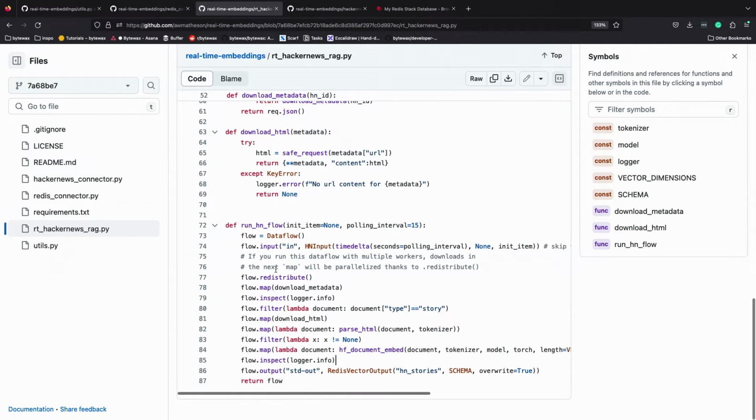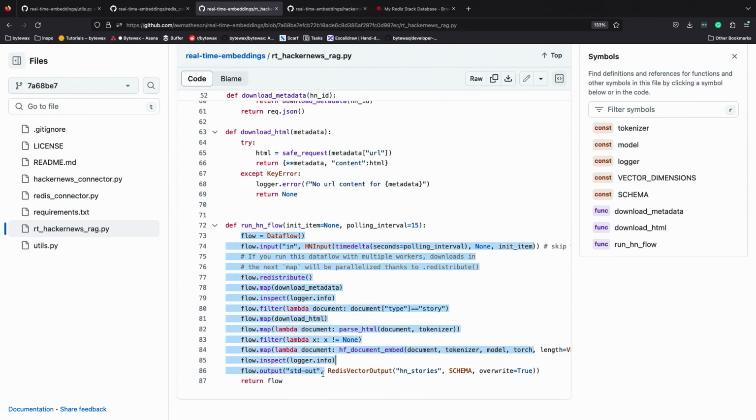Okay, so before I go any further, I mentioned this idea of an operator, where you describe the flow of data through a data flow. That's what this looks like here, and this is that DAG I mentioned. We have a number of steps, and we're essentially describing what we want to happen.